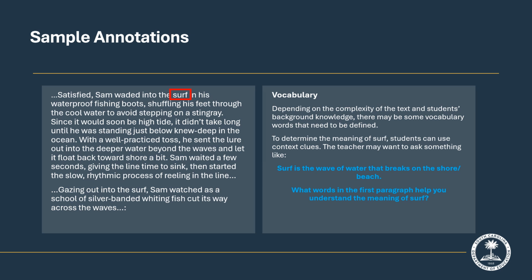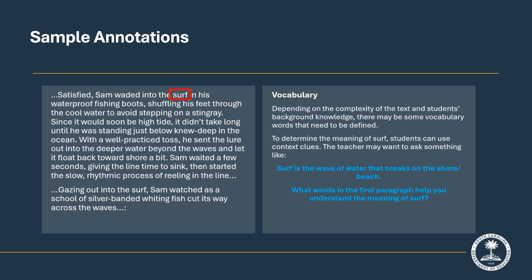For this story, students may need to learn some vocabulary words before they can fully comprehend the text. In the sample here, you notice the noun surf. The teacher may wish to show a picture of the surf to help students better visualize the beach setting. One way to target vocabulary is to ask students to use context clues, which aligns with AOR 7.1.